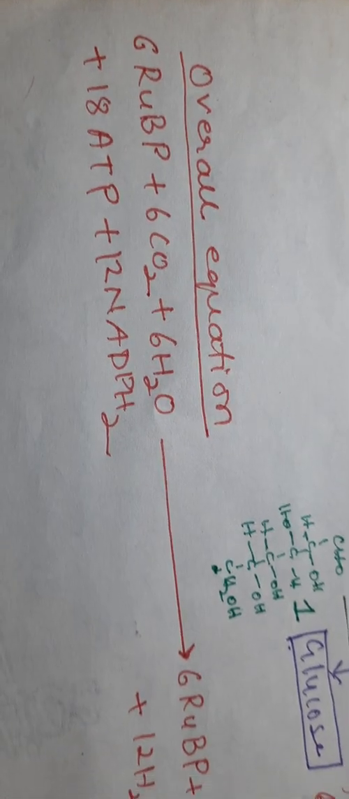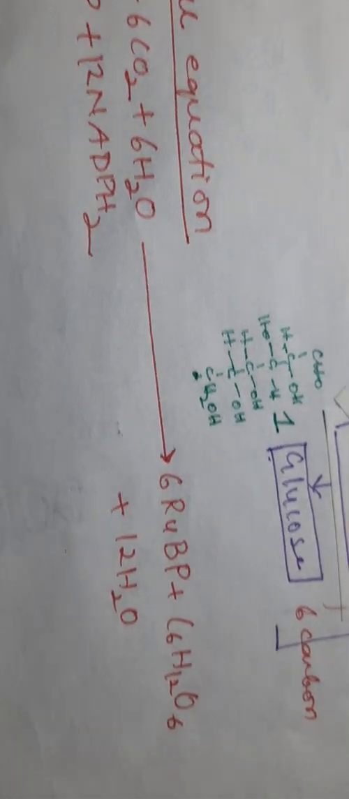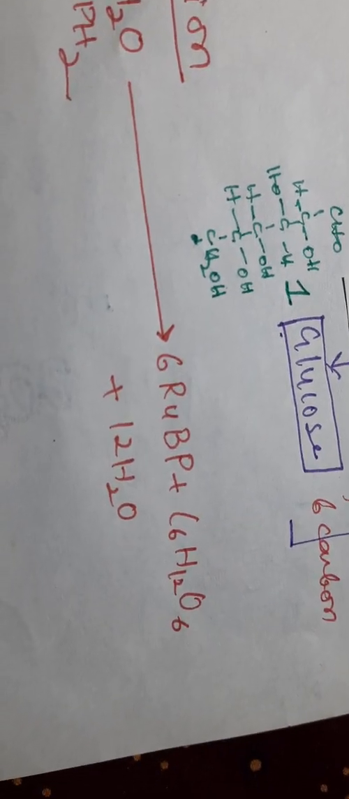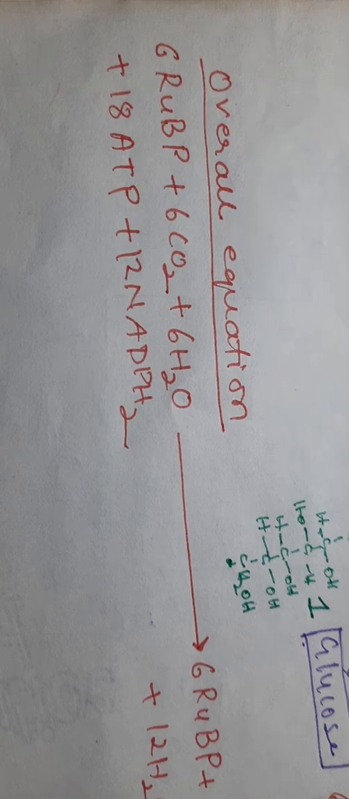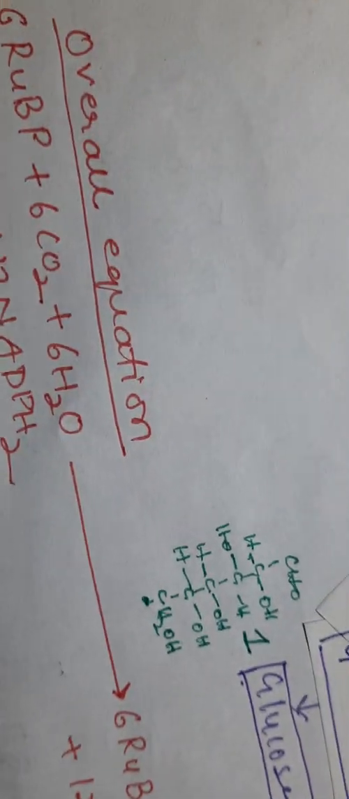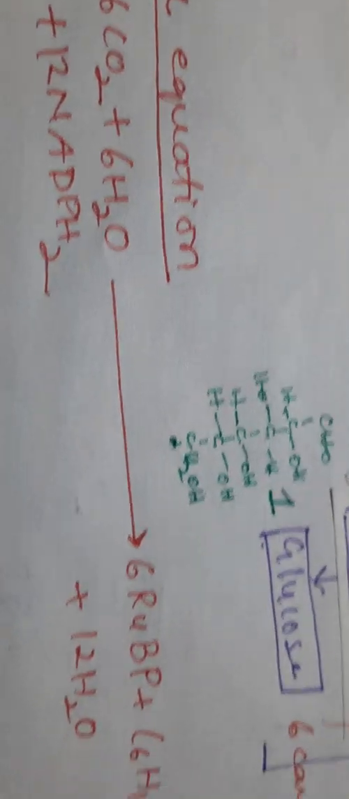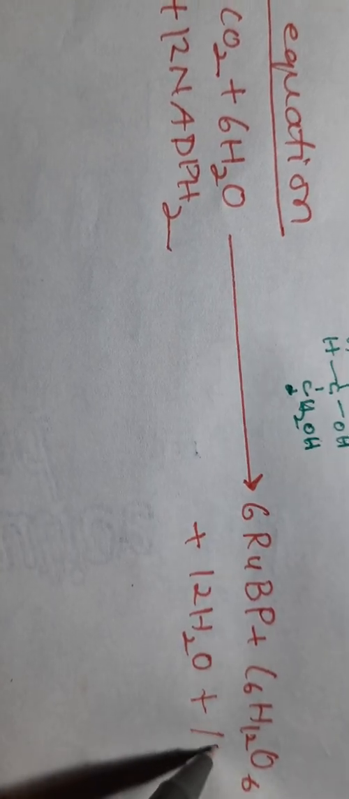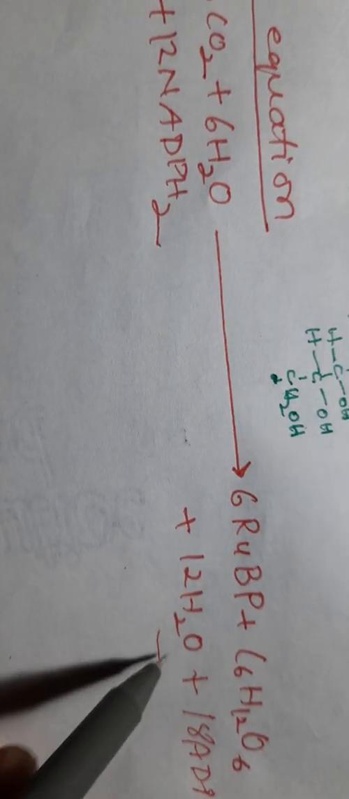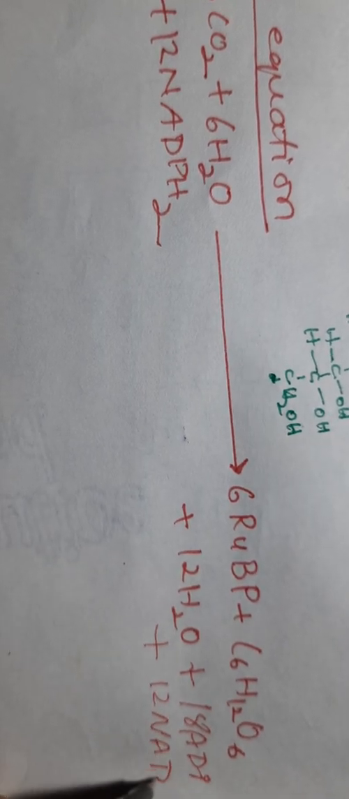So if you see the overall reaction, 6 RUBP combined with 6 CO2 plus 6 H2O gives 6 RUBP plus C6H12O6, that is glucose, plus 12 H2O, and it requires 18 ATP and 12 NADPH2, which produces 18 ADP and 12 NADP. So this is the overall reaction of photosynthesis.